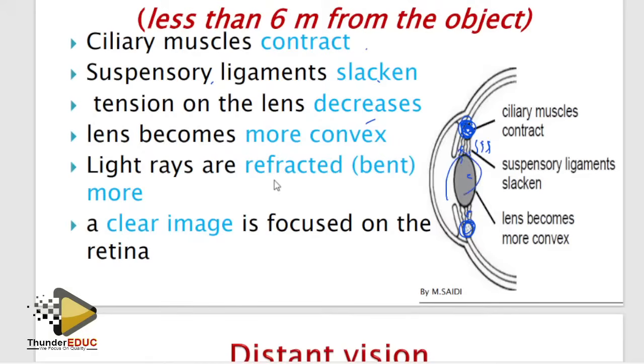How do you see a far object? You see it's too small. Therefore, the lens is supposed to be small. How do I make this lens go from small to big? It means that the tension must be relaxed. If the tension is relaxed, the ciliary muscles must contract. Then the suspensory ligament must slacken. The tension on the lens decreases, and the lens becomes thicker, which you call more convex. If you don't remember the word more convex, you can say more thick. We also give you a tick on that.